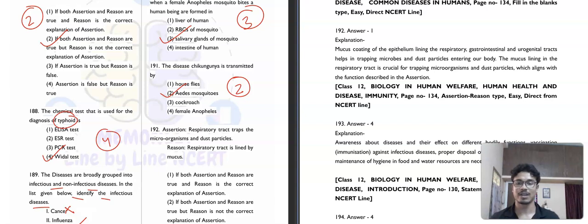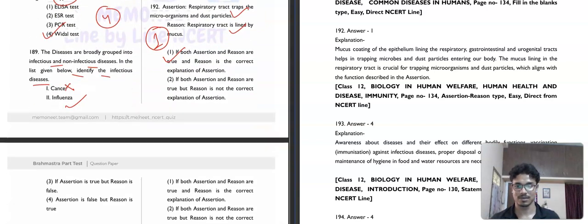Then question number 192. Assertion: the respiratory tract traps the microorganism and dust particles. Reason: the respiratory tract is lined by mucus. Basically both are correct. The respiratory tract traps the microorganism and dust particles because the respiratory tract is lined by mucus. So the reason is correctly describing the assertion. That's why the first option will be your correct answer.